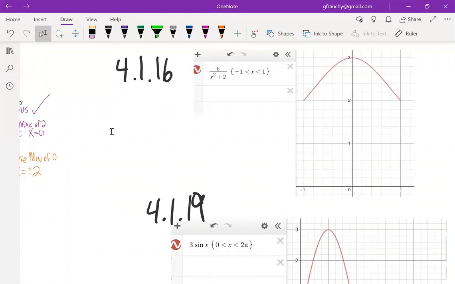Next, we're taking a look at a couple problems where they ask us to sketch the graph on these intervals. And they want us to determine whether the function has any absolute extreme values on the domain.